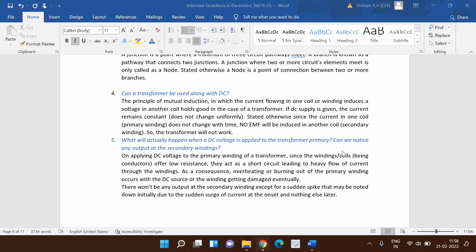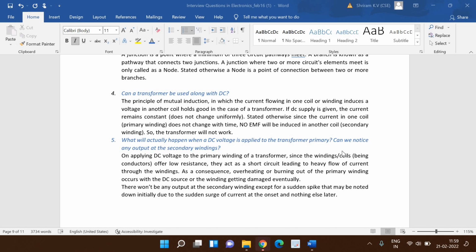Can a transformer be used with a DC? This is the next question that we need to answer. Now take the principle of mutual induction, in which when current flows in one coil or winding, it naturally induces voltage in another coil, and this principle holds good in the case of a transformer. So the transformer fundamentally is connected to this principle.